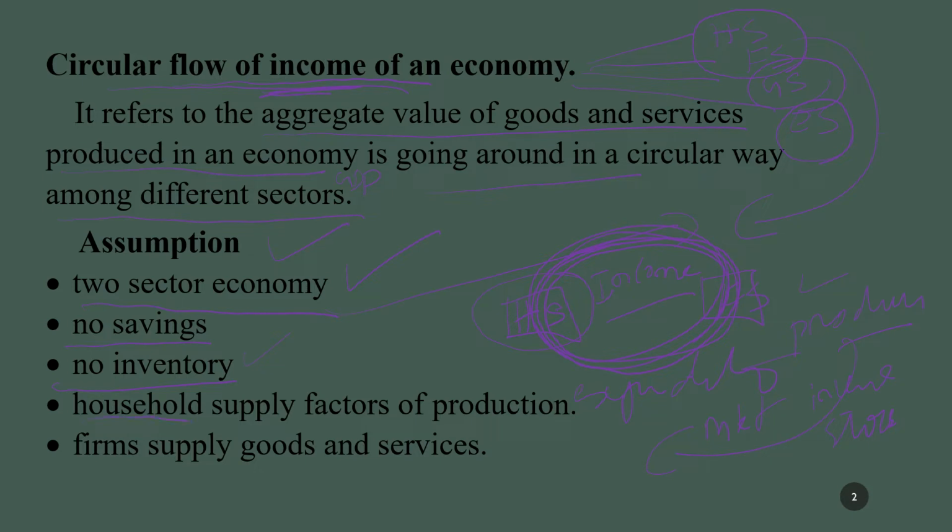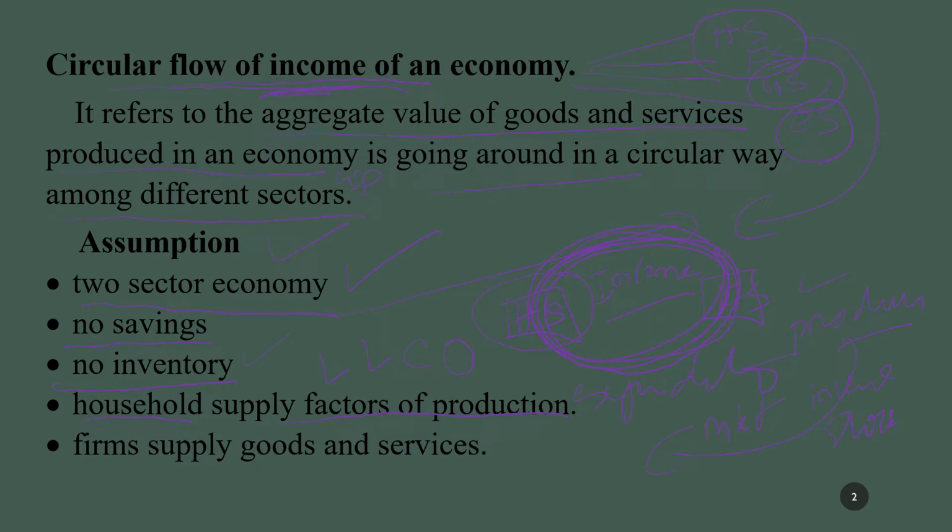Next one is households supply factors of production. Of course, we know from the previous video on the major sectors of the economy that the household sector is going to supply factors of production. What are the factors of production? Land, labor, capital, organization.